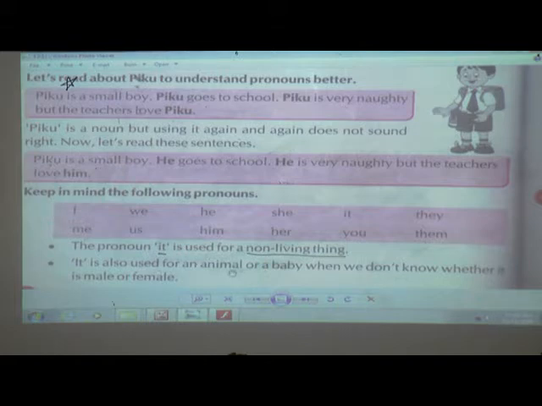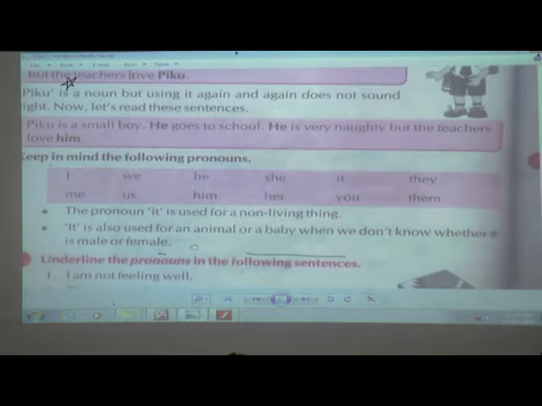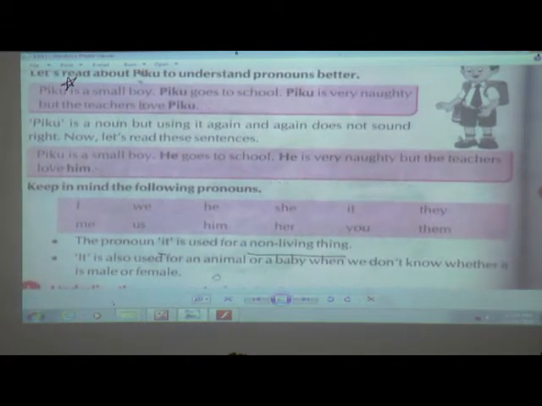Now what they have told, it is also used for an animal or an infant baby, a small baby, when we don't know whether it is a male or a female. Means we have mentioned an animal or a small baby, but it is not told which gender, male or female. That time what are we going to use, students? It.